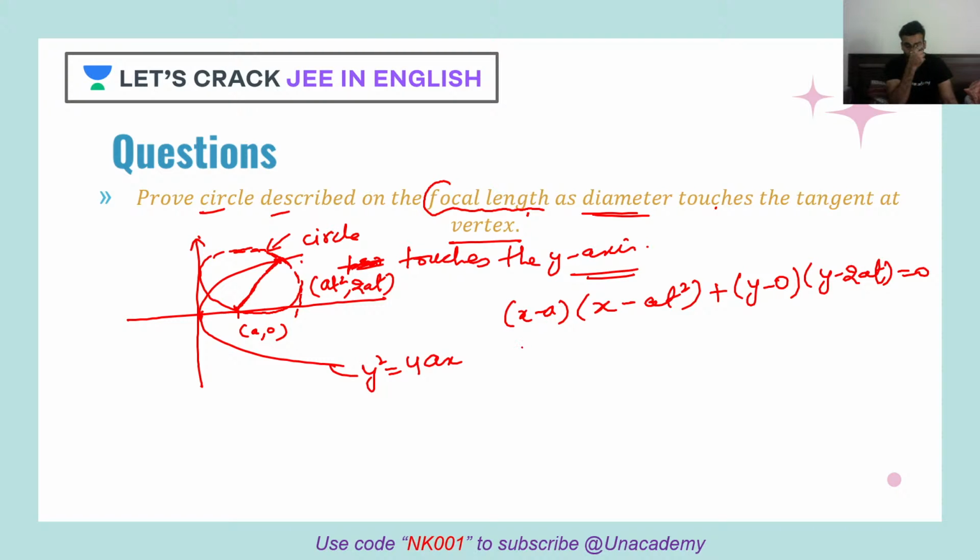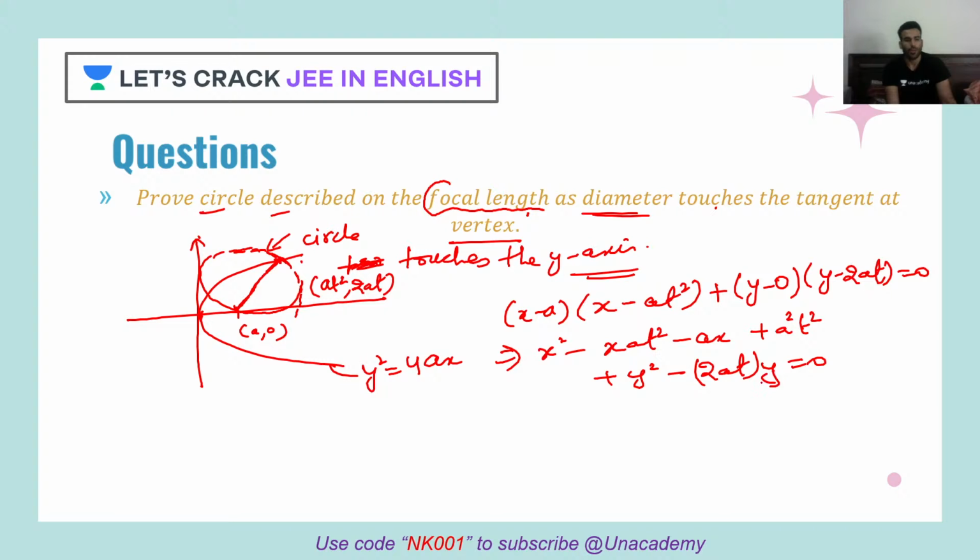Now you can simply multiply everything. So what do you get? x square minus x at square minus ax plus a square t square plus y square minus 2aty is equal to 0. Clear? Now, if you remember, I told you that if this circle is touching the y-axis, then what should happen? We should get f square is equal to c. The y-intercept should be 0.